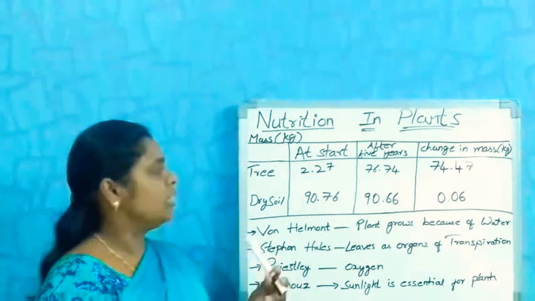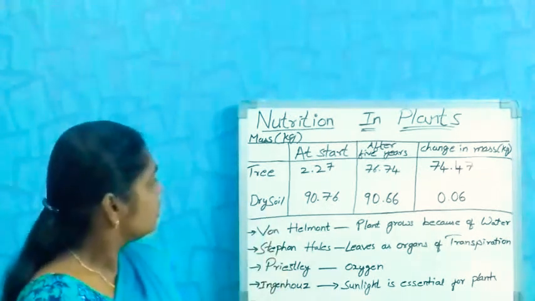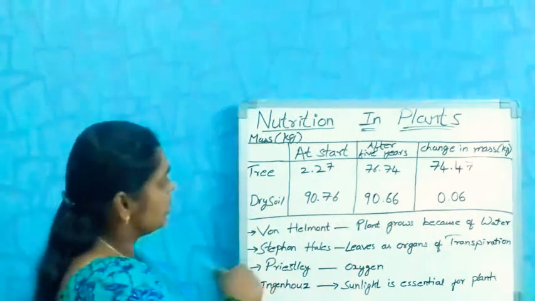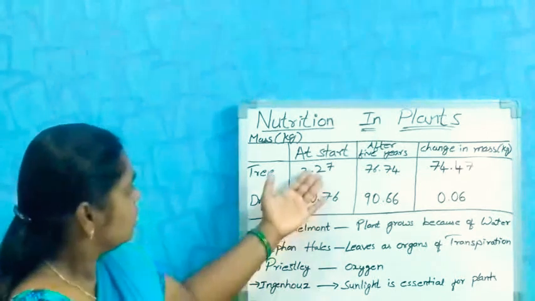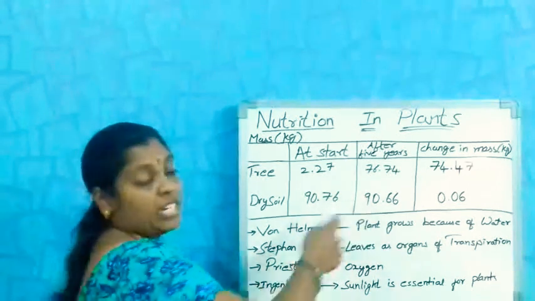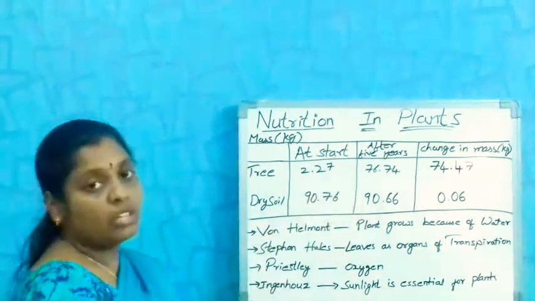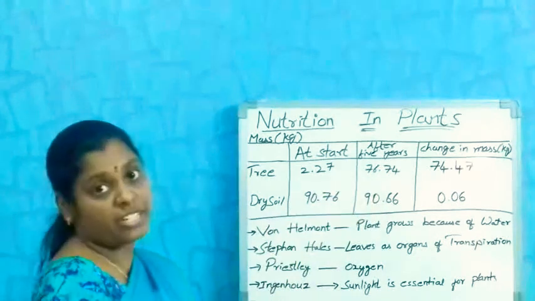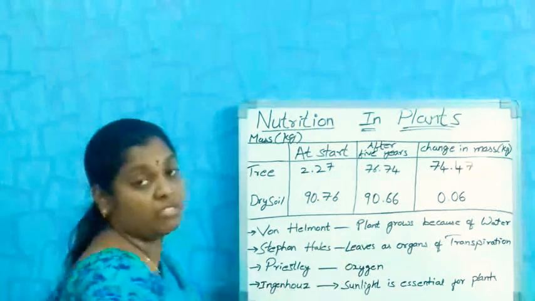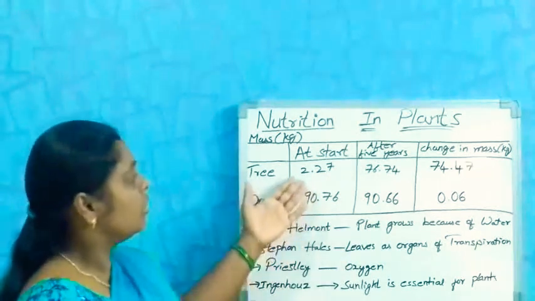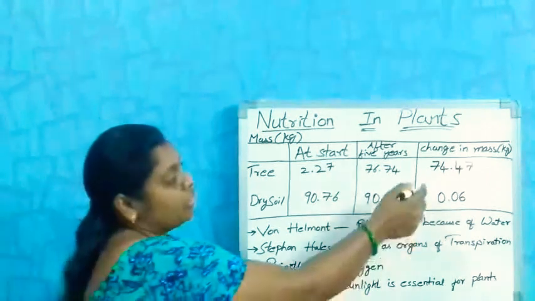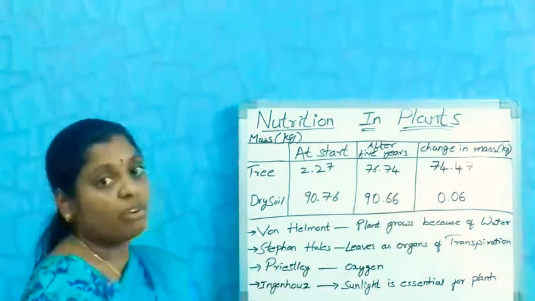If you see this table, at the starting time the tree's weight was 2.27 kg. After 5 years, it was 76 kgs and 74 grams. You can see the difference between the starting state of the plant and after 5 years, a difference of 74 kgs and 47 grams.